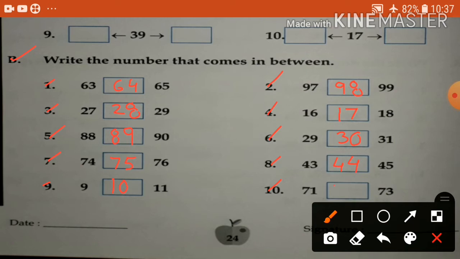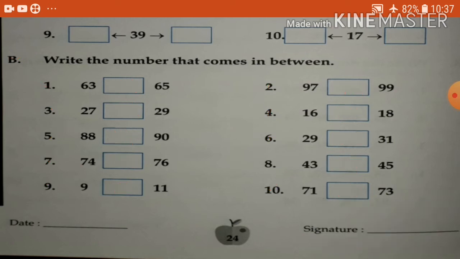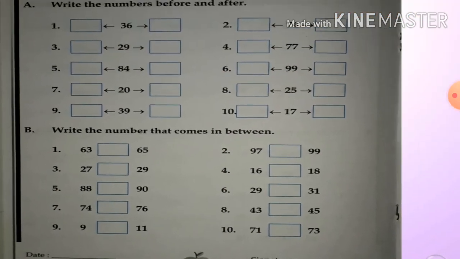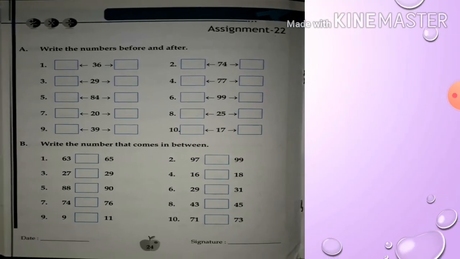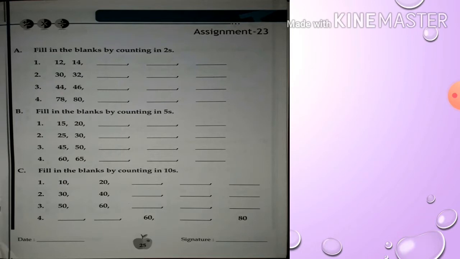So write here 72. Okay. So practice numbers.